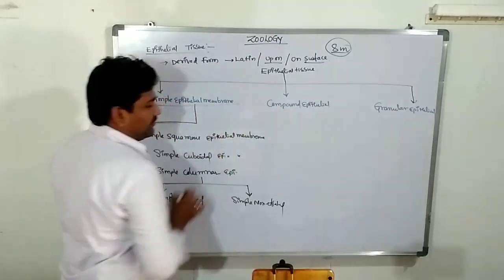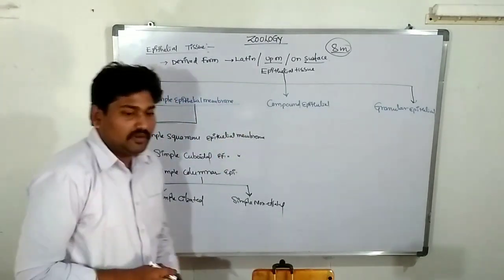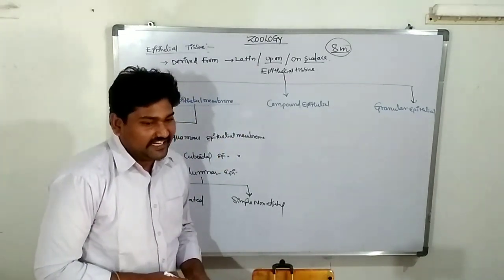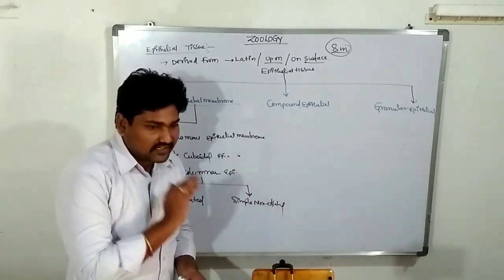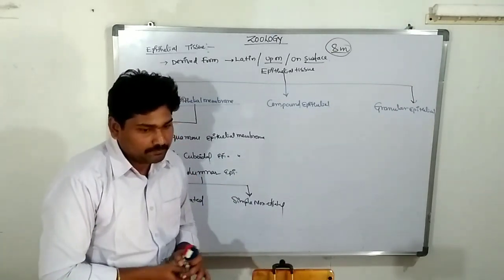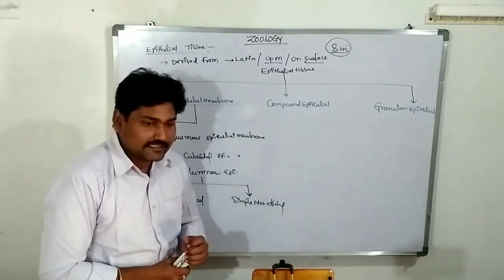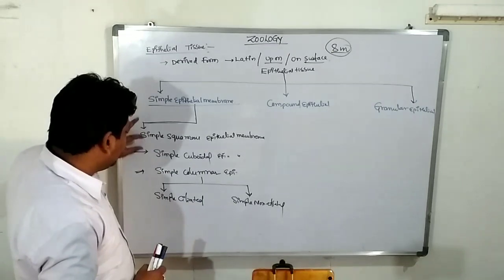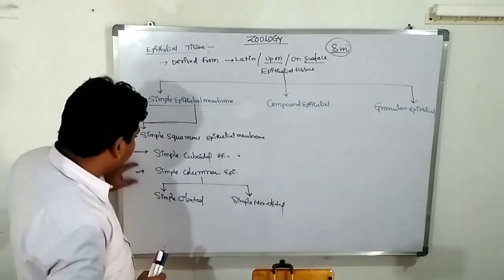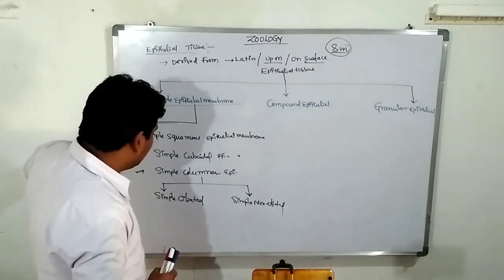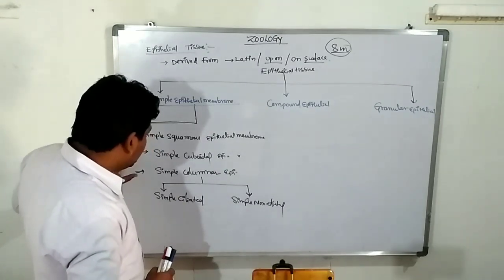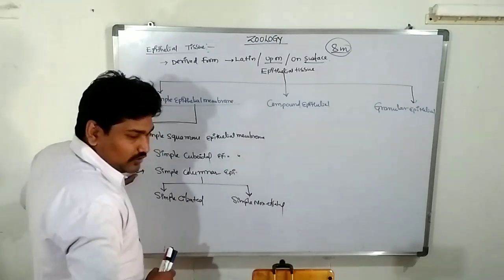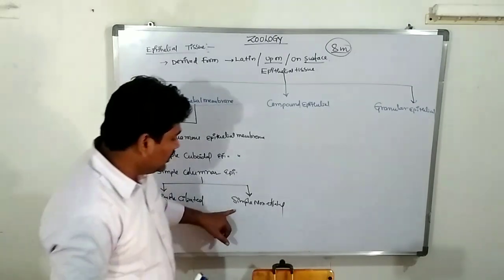So the simple epithelial membrane can be divided into three different types according to their structure and cells: simple squamous, simple cuboidal, and simple columnar. Simple squamous is the first one, then simple cuboidal, and simple columnar. Simple columnar is further divided into two types: simple ciliated and simple non-ciliated.